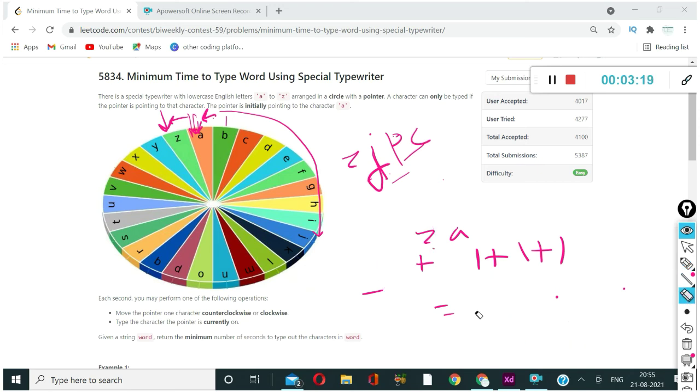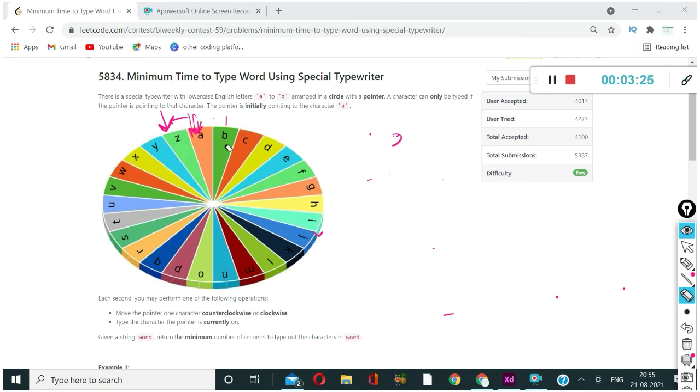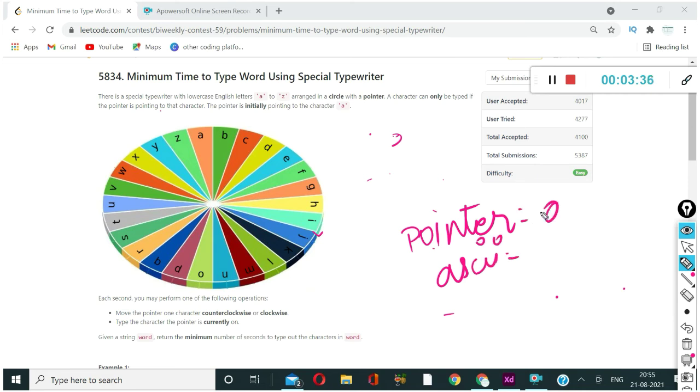So what we are going to do is initialize two variables, a pointer and ASCII of the value. The one variable is pointer and the second one is ASCII. The pointer will always be initialized with 0, and ASCII will be the ASCII of the character. We can see that the ASCII of small a is 97. So if we take it in reference of A, which means if we take A to be 0, B to be 1, C to be 2, in this way we will take the ASCII.